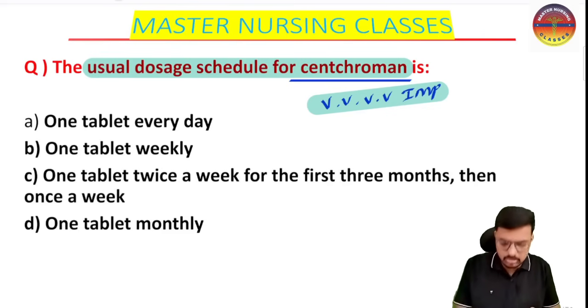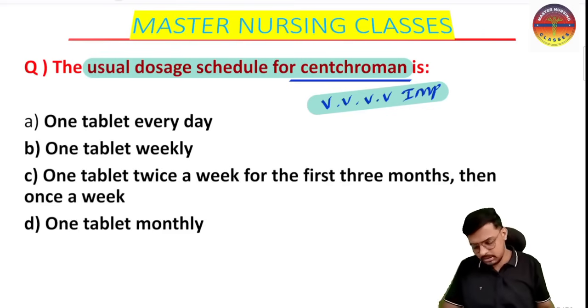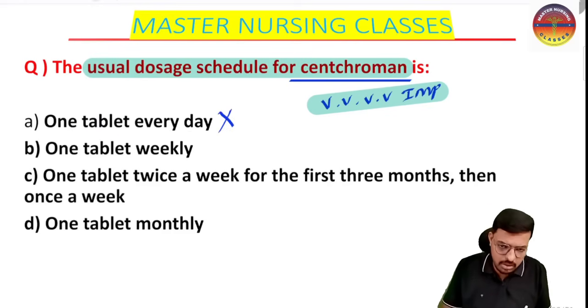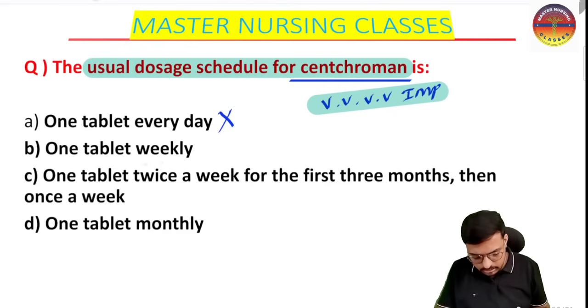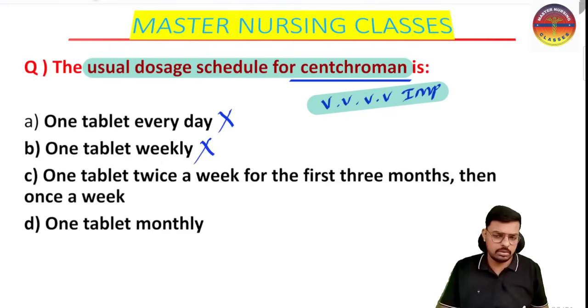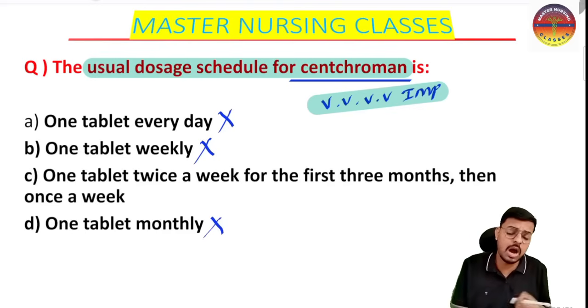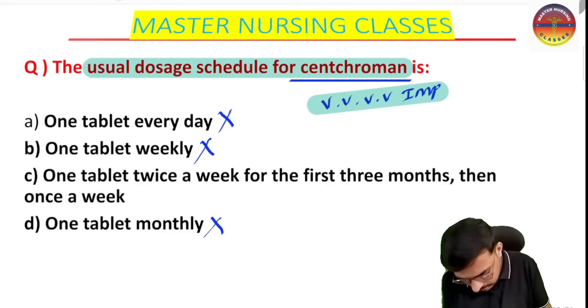So what is the usual dose schedule of the Centchromin? Is it 1 tablet every day? No, this is not a daily contraceptive. 1 tablet weekly? No, that is not a correct statement. 1 tablet monthly? This is also not a correct statement. Then how do we have to give it, sir? This is very important.